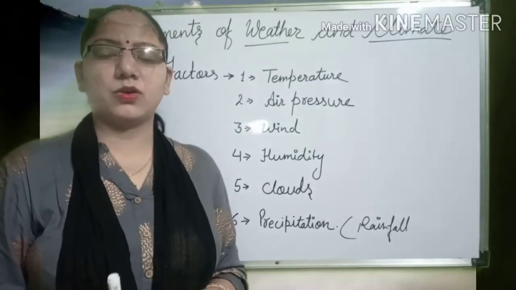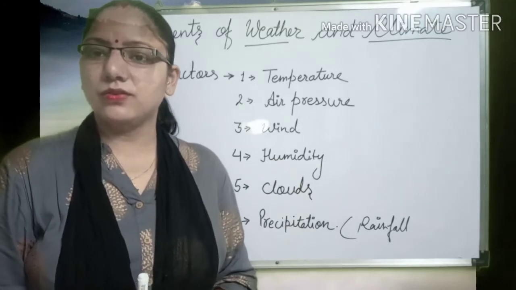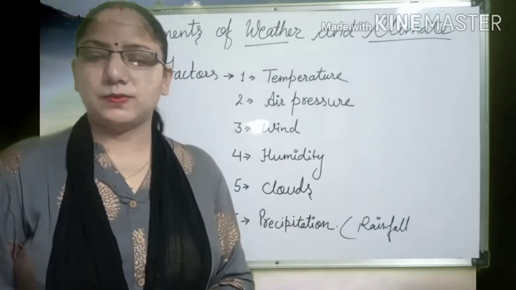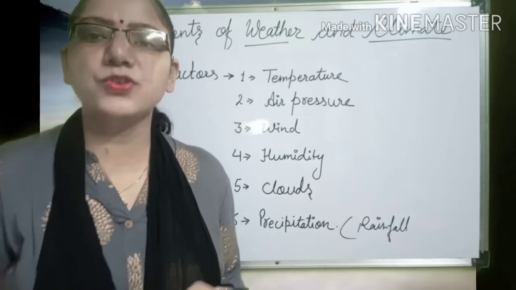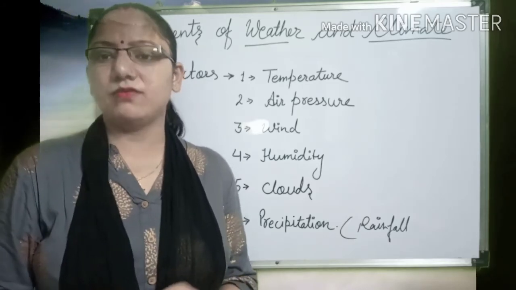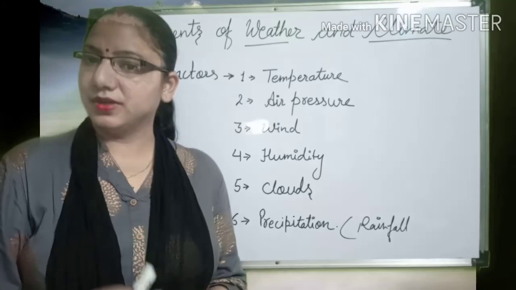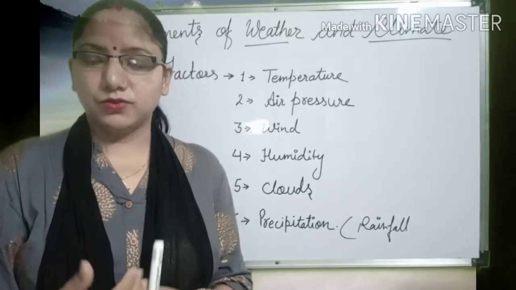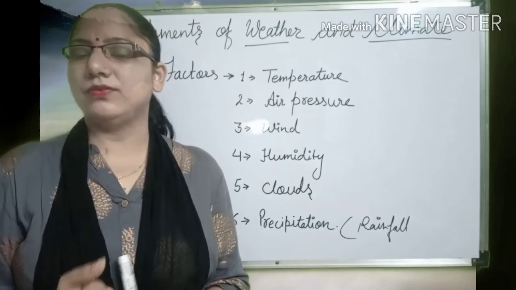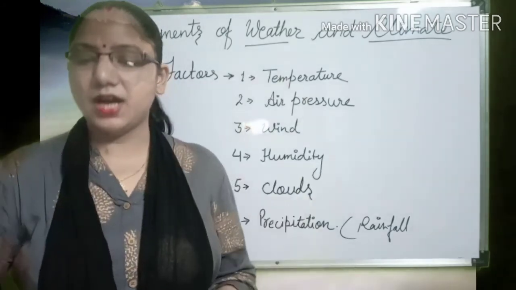Students, one more time, let's recall the chapter. First of all, we have studied what the atmosphere is. Secondly, we studied the composition of the atmosphere, the different types of gases, water vapors, and dust particles which make up our atmosphere.